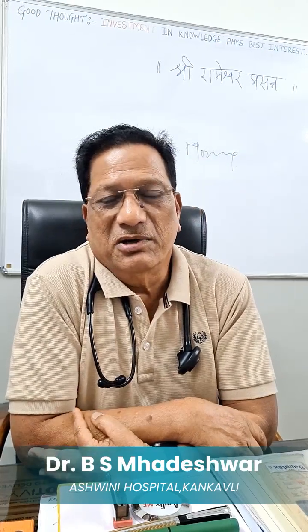These things are much more important than only controlling glucose level. If the person has a habit of alcohol, tobacco or smoking, then the risk of cardiac complication doubles. So these habits should be stopped by the patient.